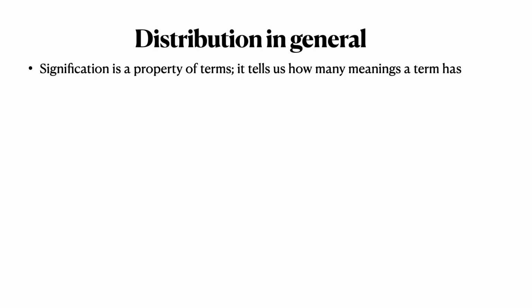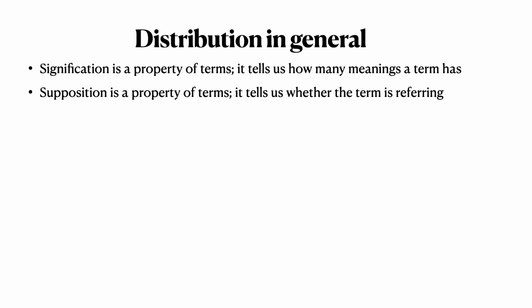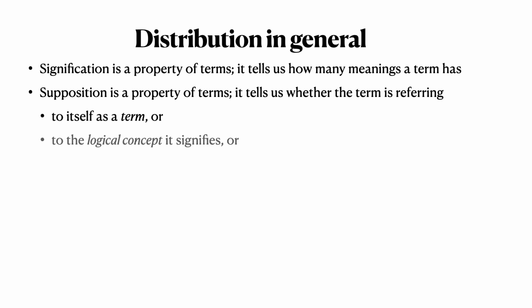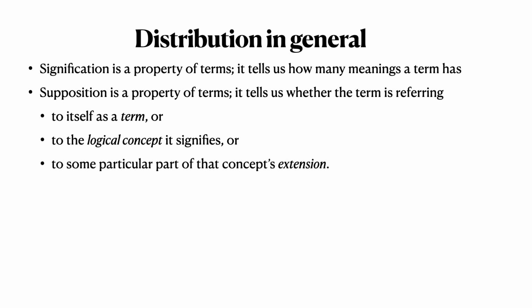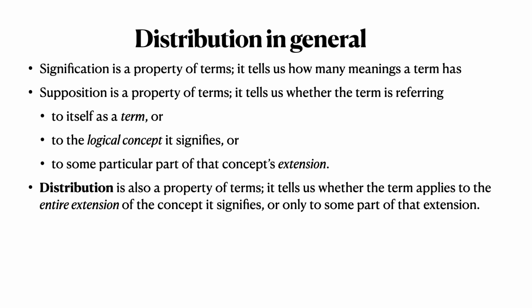So we've seen that signification, remember signification? That was also in chapter 2. That's a property of terms. It tells us how many meanings a term has, whether it's univocal or equivocal. We've seen that supposition is a property of terms, and it tells us whether the term is referring to itself as a term or to the logical concept it signifies, or maybe to some particular part of that concept's extension. Distribution is also a property of terms, and it tells us whether the term applies to the entire extension of the concept it signifies or only to some part of that extension.